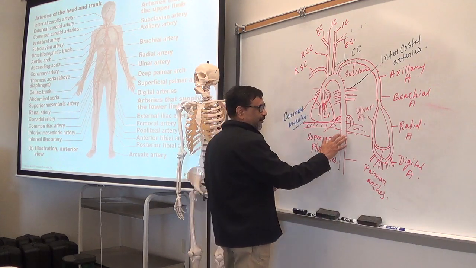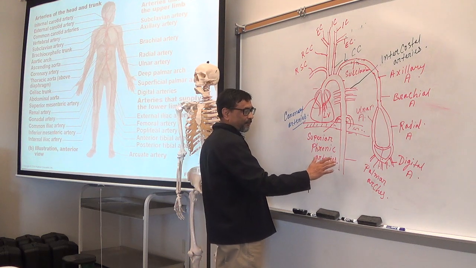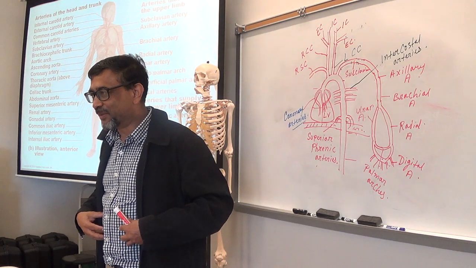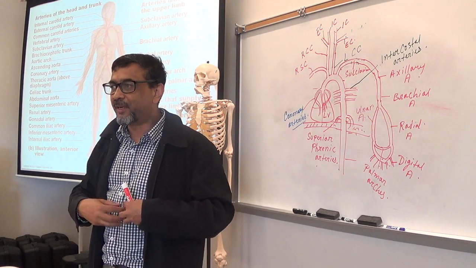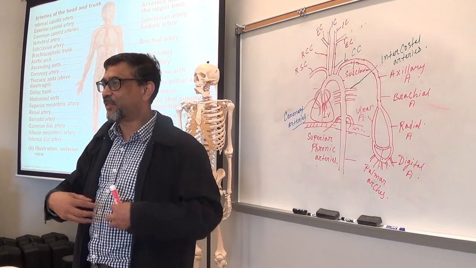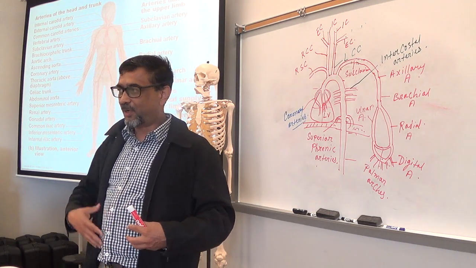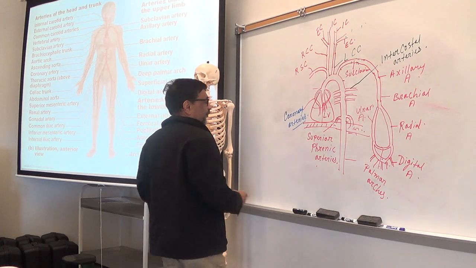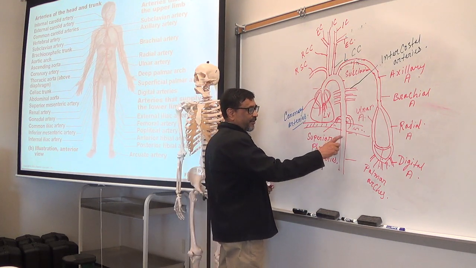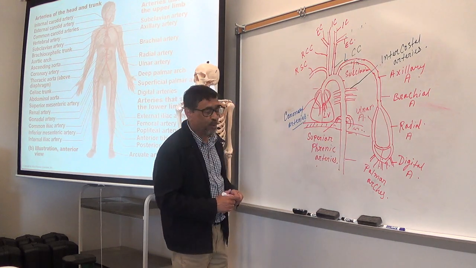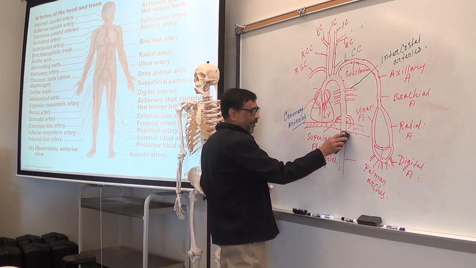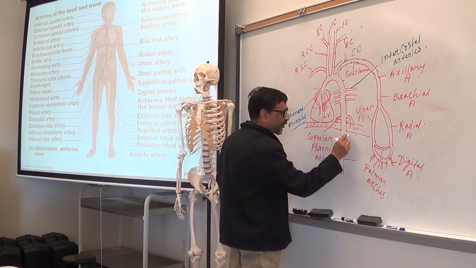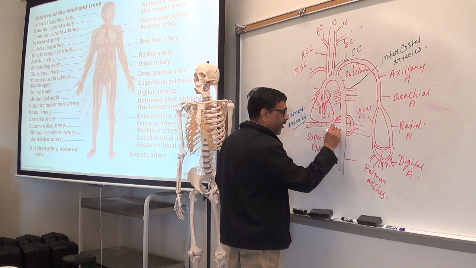Now let's see the abdominal aorta. Inside the abdomen you have many organs, right? You have kidneys, adrenal glands, pancreas, spleen, stomach, small intestine, large intestine, right? All those are inside the abdomen. So there are several branches of abdominal aorta. First, from the upper part of the abdominal aorta, two branches enter into the diaphragm again.